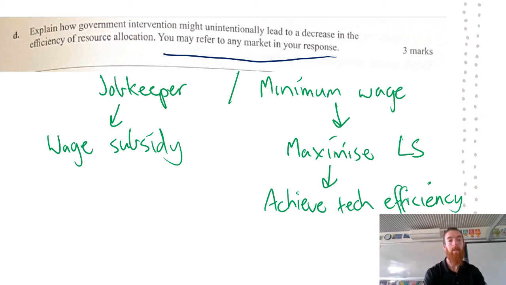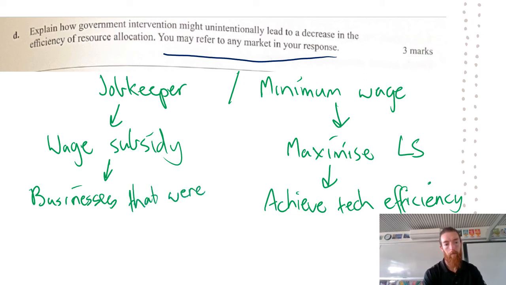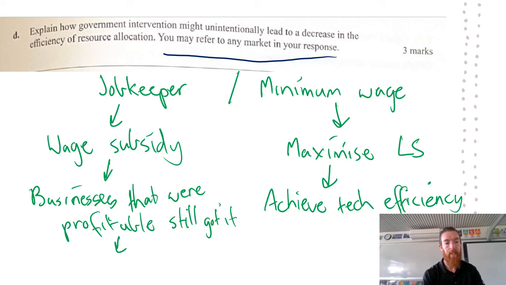With JobKeeper, as that wage subsidy, businesses that were profitable still received it. For example, Harvey Norman received $23 million that they shouldn't have received. And that means that allocative efficiency cannot be achieved because that money could have been allocated to better areas that would have maximized living standards.